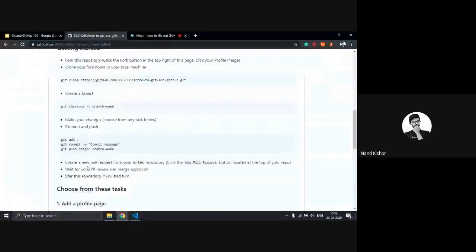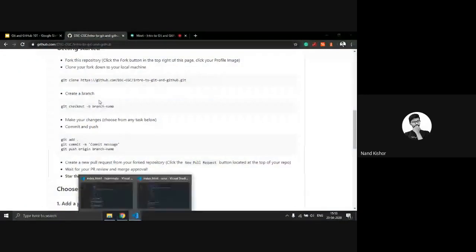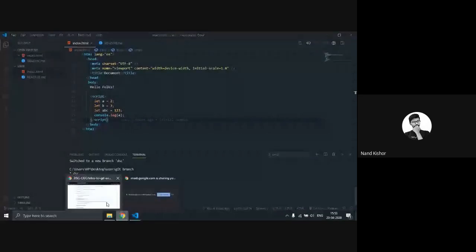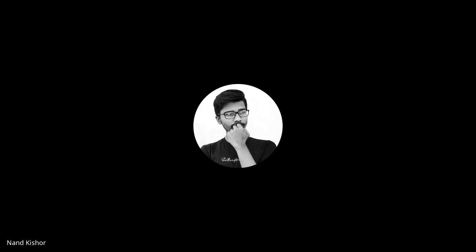After this, you have to make all the changes on your branch only. You have to type in your name here. If you are cloning this repository on your local machine, you have to type in git checkout -b. For example, my name is None, so I am going to type in None here. So I created a branch named None. What I will do here is make more changes. What you have to do is add a profile page. You have to go into this file and make your own file. Let me show you.